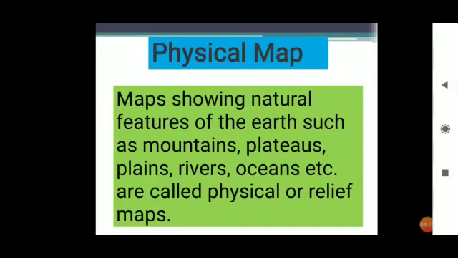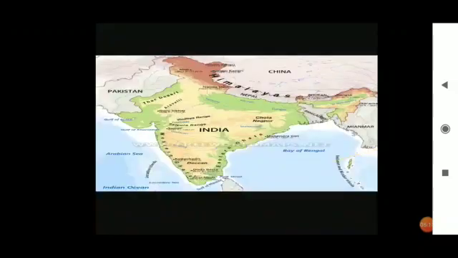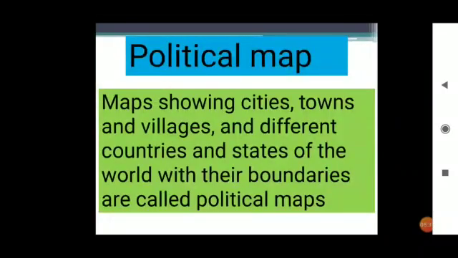All those maps are called physical maps. You can see here, okay, see mountains, Himalayas, you can see Bay of Bengal, you can see Arabian Sea. So the maps which show us the mountains, rivers, all the things, all those maps are called physical maps.